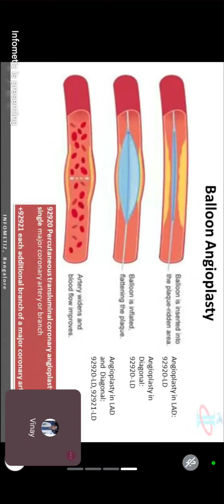Now you may think, what if they perform it on two different major arteries? That will come in the next question. I'll show you. They said any major coronary artery, so that is why we don't have a separate code for each separate artery. And that is why we are using the modifier LAD, just to tell people that this procedure has been performed on the left anterior descending artery.